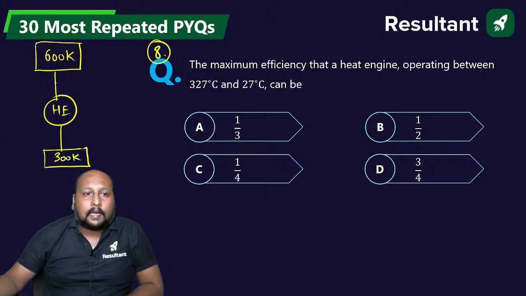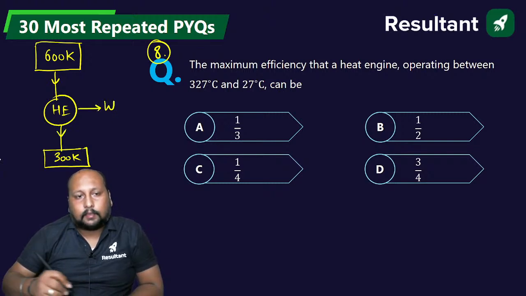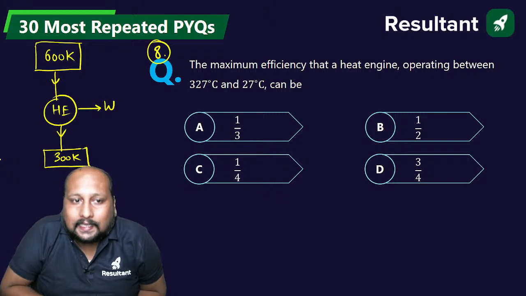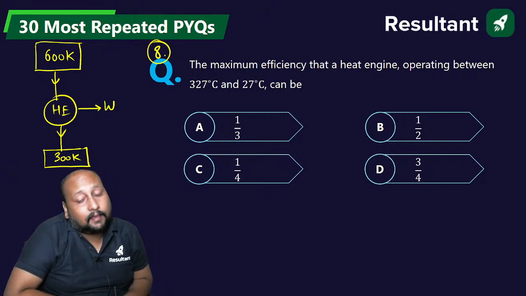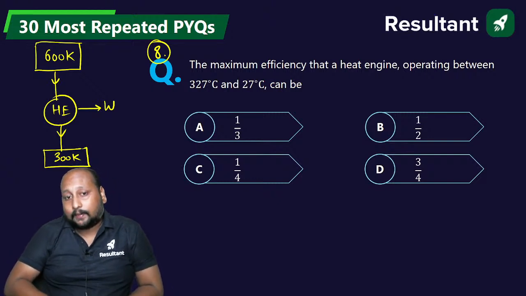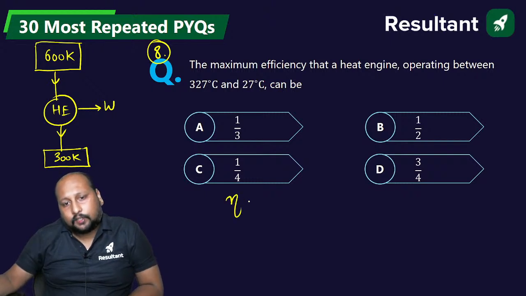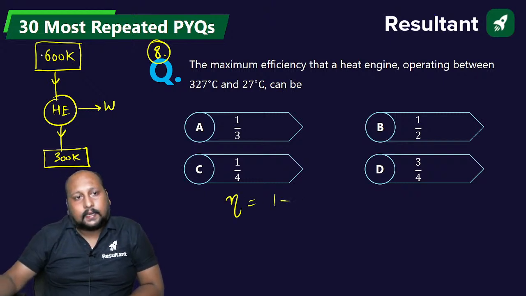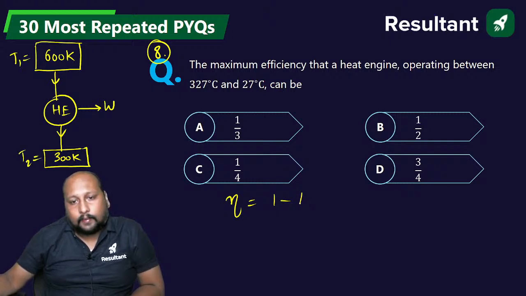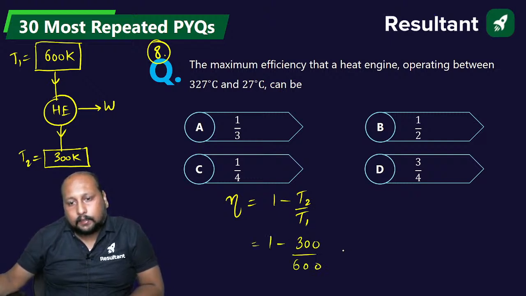So they are giving you a heat engine. Work is coming out from the system. They're asking what is the maximum efficiency? He is talking about Carnot efficiency. So efficiency will equal 1 minus T2 by T1, where this is T1 and this is T2. So 1 minus 300 by 600, that is 1 minus 1 by 2, that is 1 by 2.